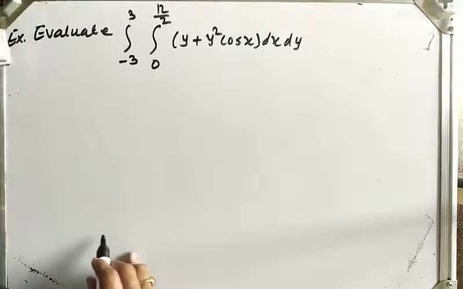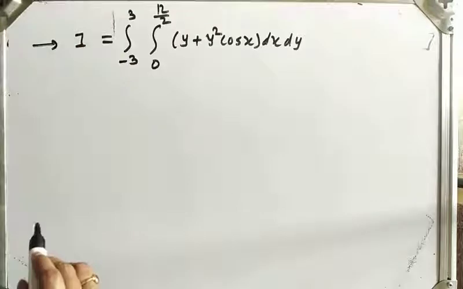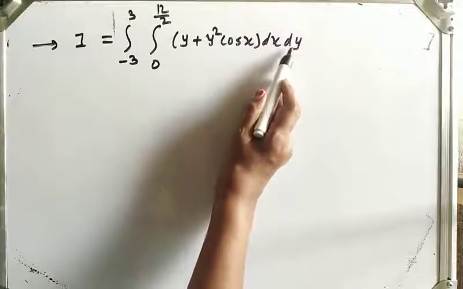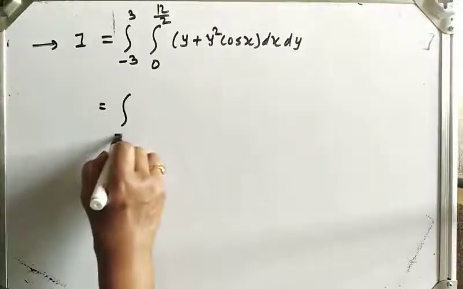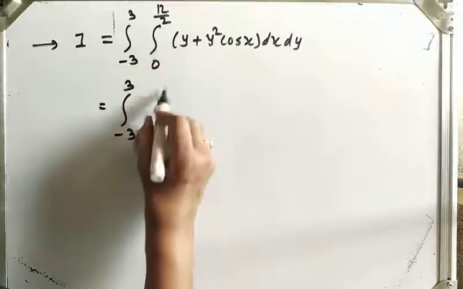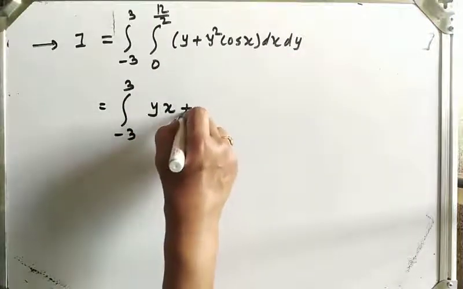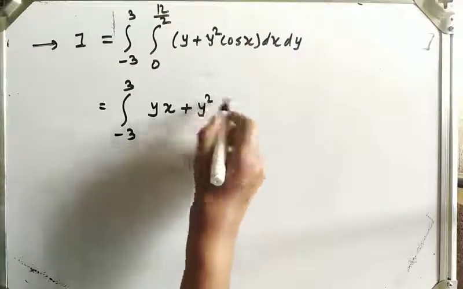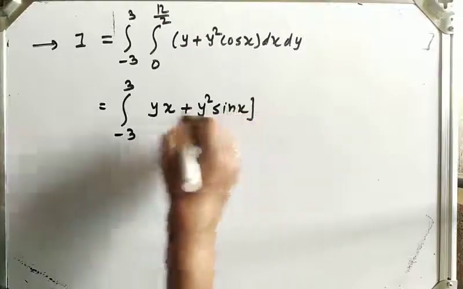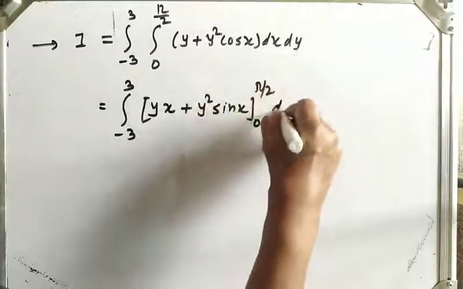So in the solution, this is our I. I is equal to, this is given, first integrate with respect to x and then with respect to y. So this is the integral from −3 to 3, integrate with respect to x, y is constant, so keep y as it is, the integration of dx is x, plus y² is constant, the integration of cos x is sin x, with limits 0 to π/2, dy as it is.